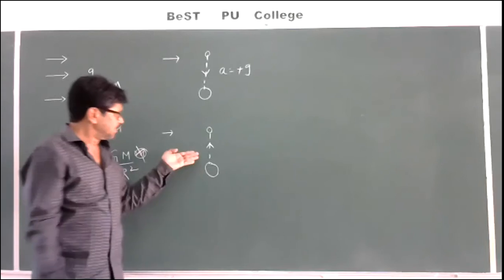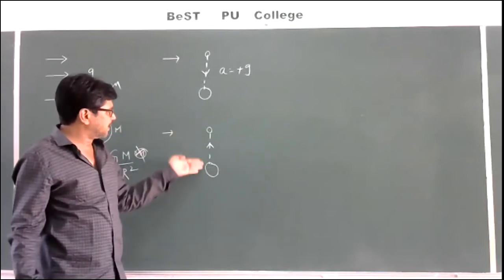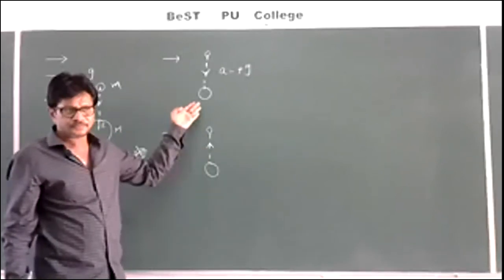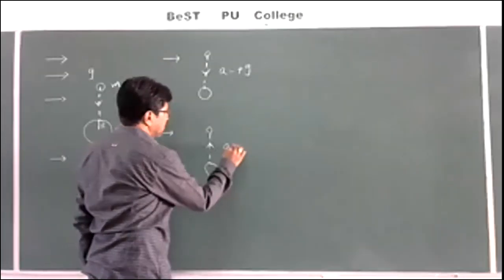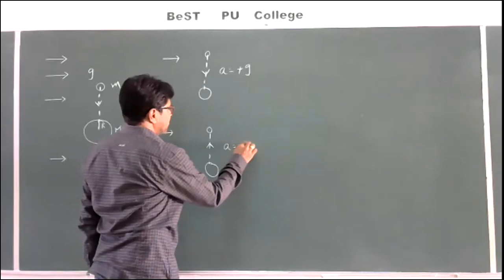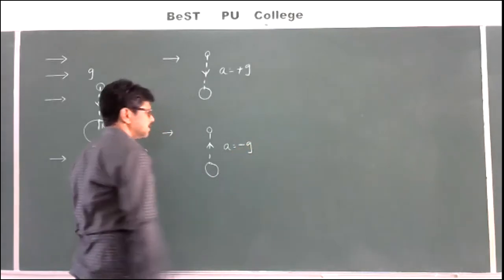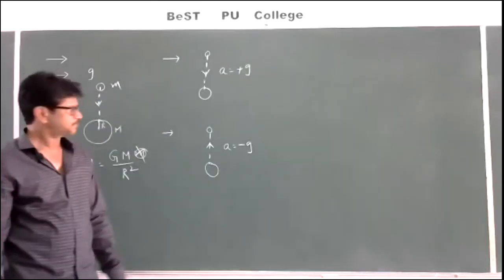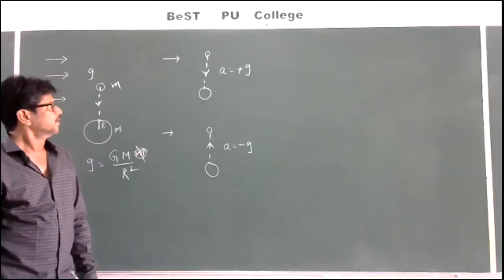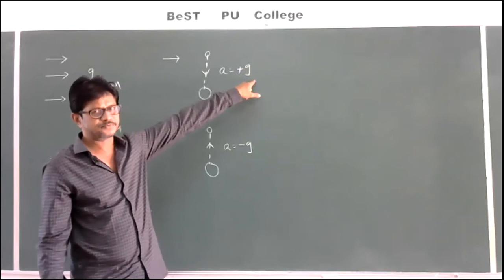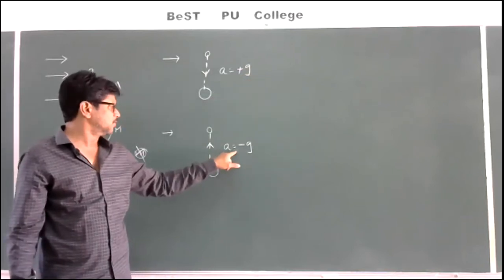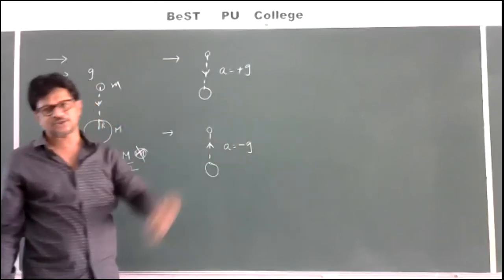That is nothing but retardation, the upward direction is the direction of retardation. That's why whenever a body is moving upwards, instead of a, we should take minus g. If a body is moving downwards, a is equal to plus g. If a body is moving upwards, a is equal to minus g.